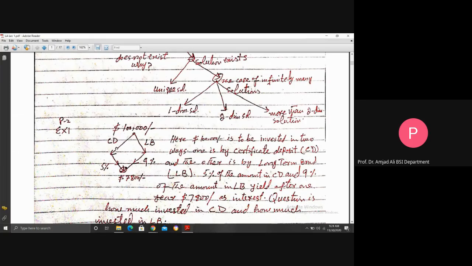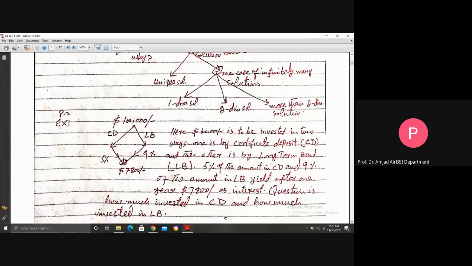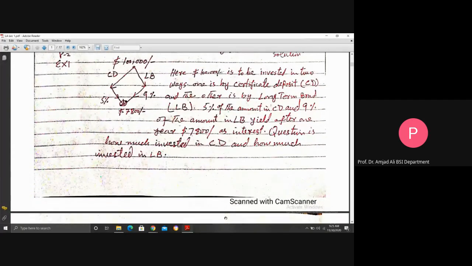The question is, the information is that a total of 1 lakh is to be invested in two ways, and the amounts invested give you 5% and 9% at the end of the year, which is $7,800. The question is how much is invested in CD and how much is invested in long-term bonds. So this is actually the question.